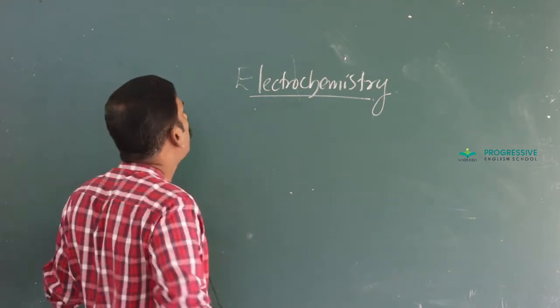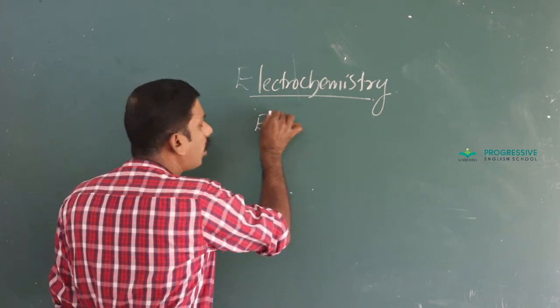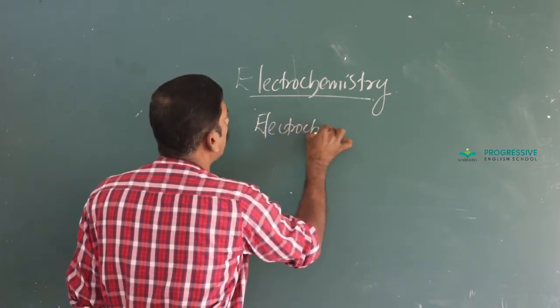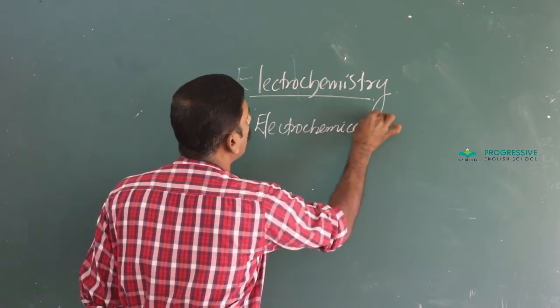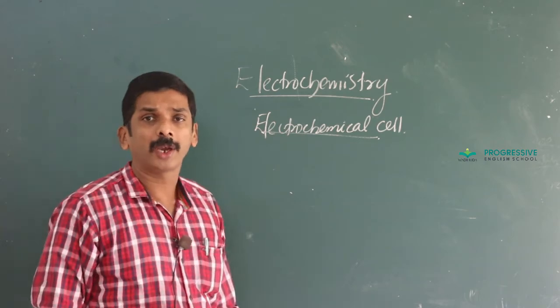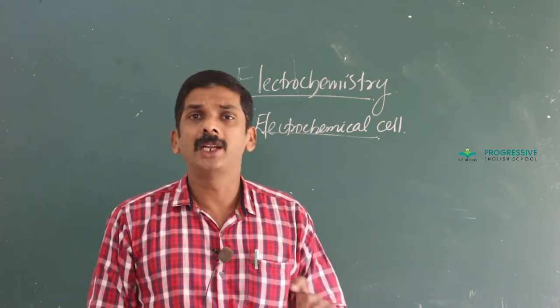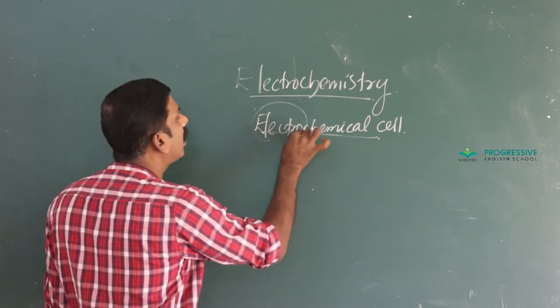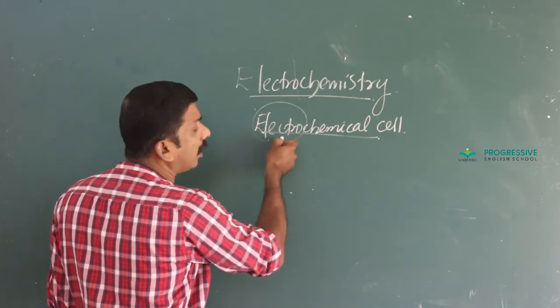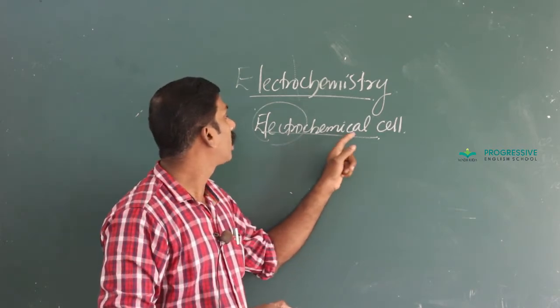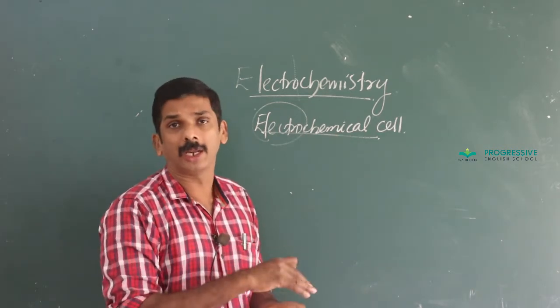And about this, electrochemical cell. This electrochemical cell is a device which converts chemical energy into electrical energy.